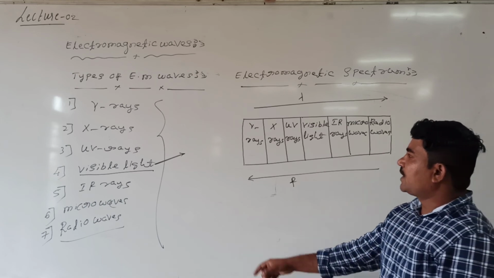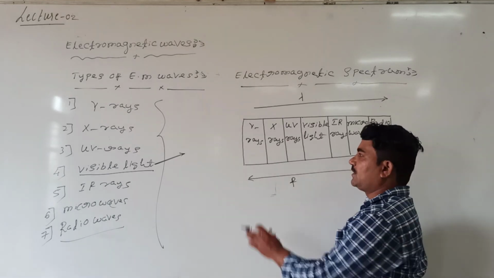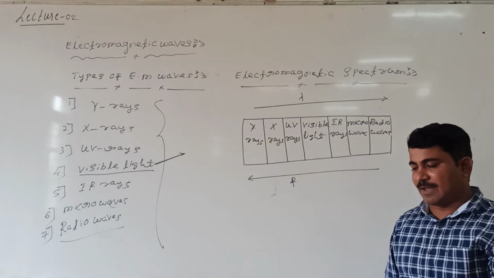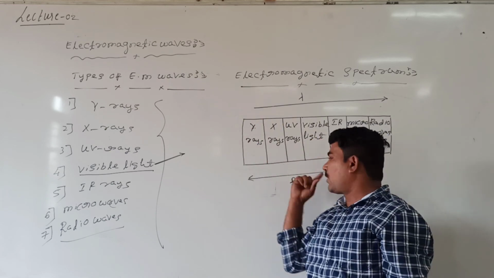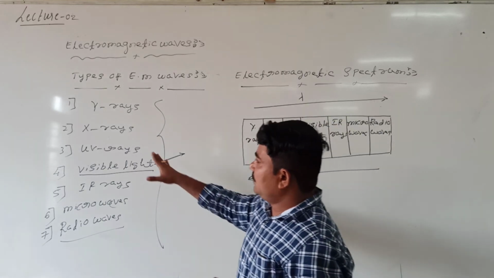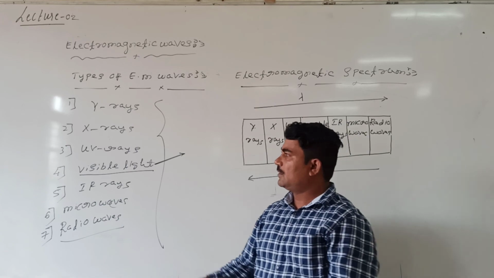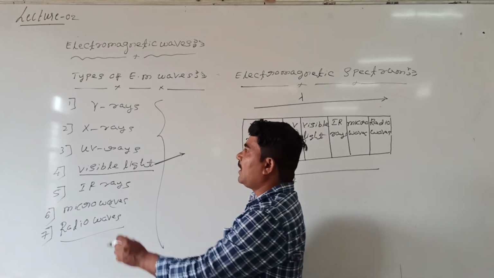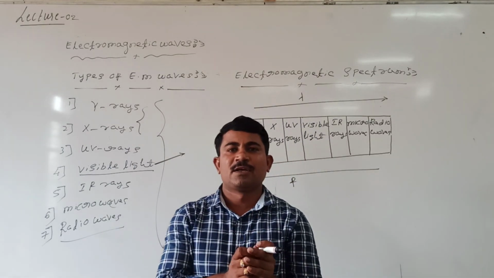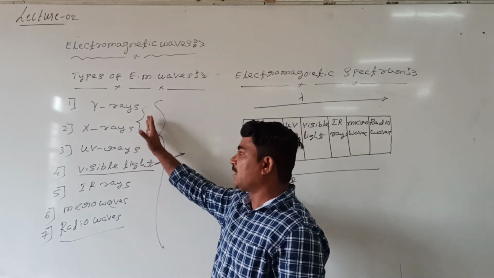They are arranged according to increase in wavelength and decrease in frequency. See here, this we are calling the electromagnetic spectrum. These 7 types of electromagnetic waves have a lot of uses. Mainly gamma rays and X-rays are used for medical purposes, to diagnose the human body parts or for further studies.